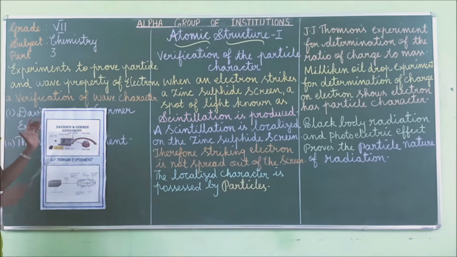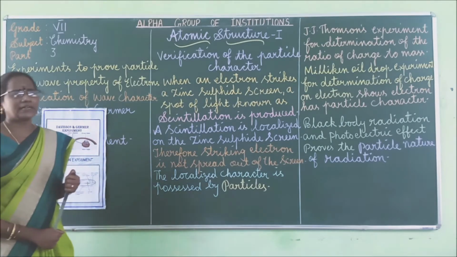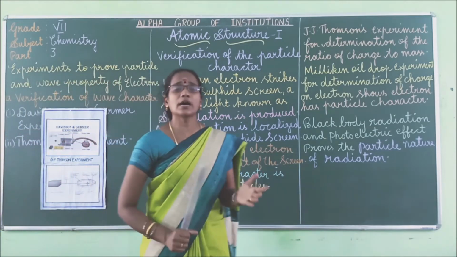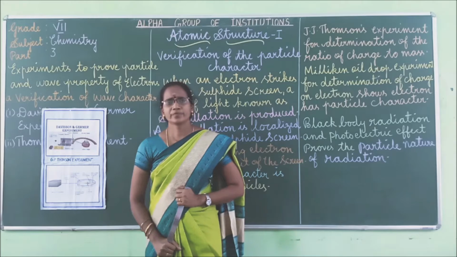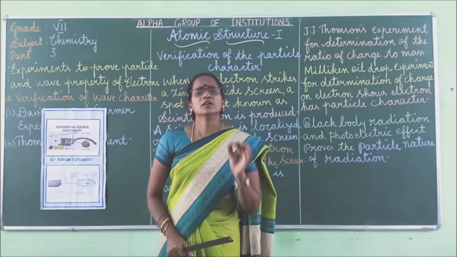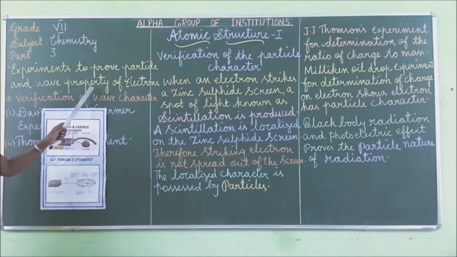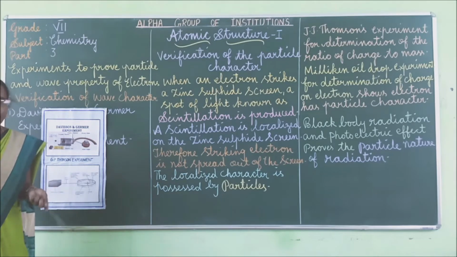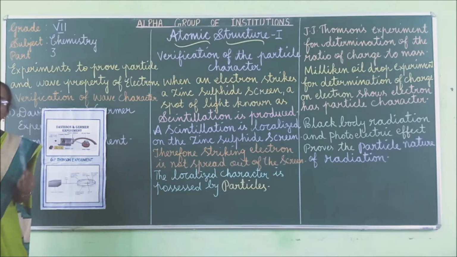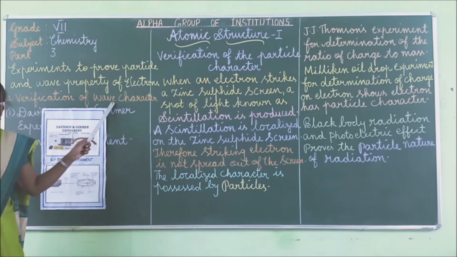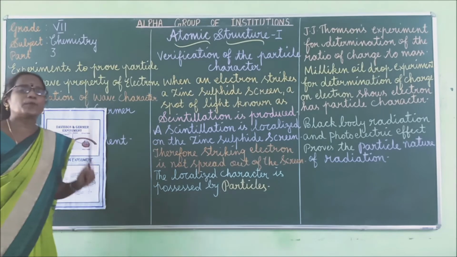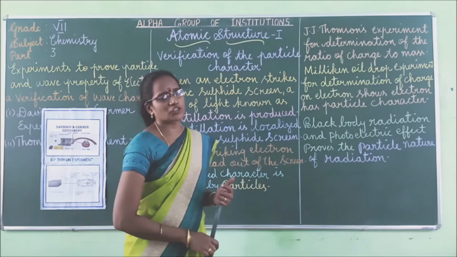Because of this, the diffraction pattern of dark and bright bands are formed. This shows that what is the experiment we are seeing? It proves the particle and wave, isn't it? So Davison and Germer experiment proves the wave nature of electron, right? So the diffraction pattern of dark and bright bands are formed on the screen. So this experiment clearly shows the wave nature of electron.